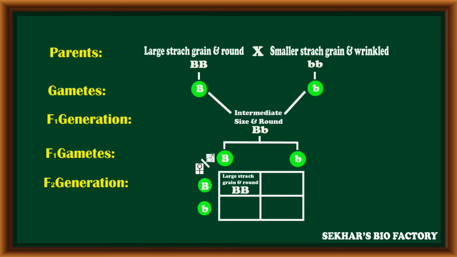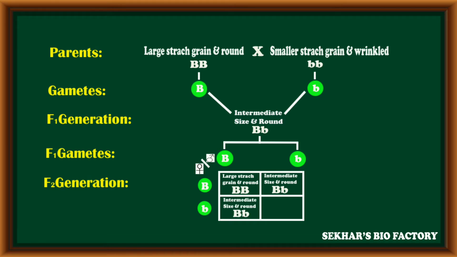In this F2 generation, the first combination is capital B capital B. Because of the homozygous dominant condition, large starch grains are synthesized in the seed. After maturation, the seed shape becomes round. The second combination, because of the heterozygous condition, has intermediate sized grains synthesized in the seed, but the seed shape is round.